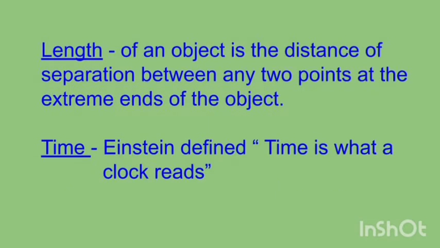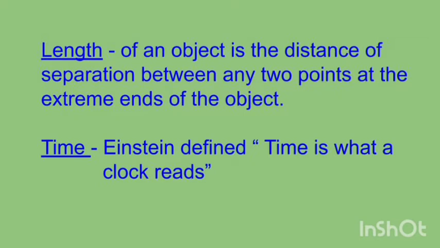Now, length. Length of an object is the distance of separation between any 2 points at the extreme ends of the object. And as you know, we have the idea of time, but it is difficult to define the time precisely.